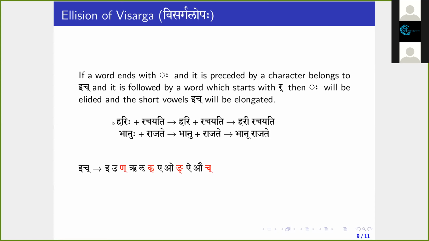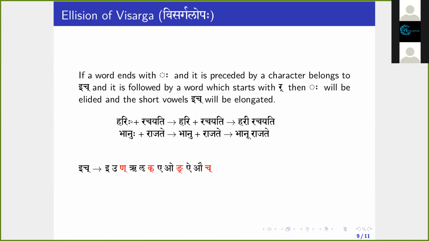The word Harihi ends with Visarga, which is being preceded by a character E that belongs to ik. E, Gunu, Rilu, Evo, I, Au. And Visarga is being followed by a word Rachayati, which starts with Ra, Repha. Then what happens?